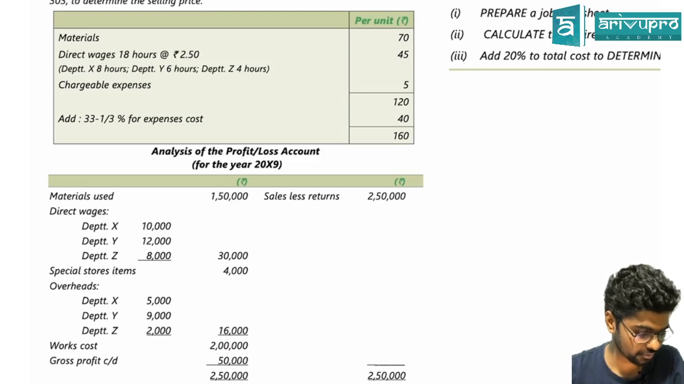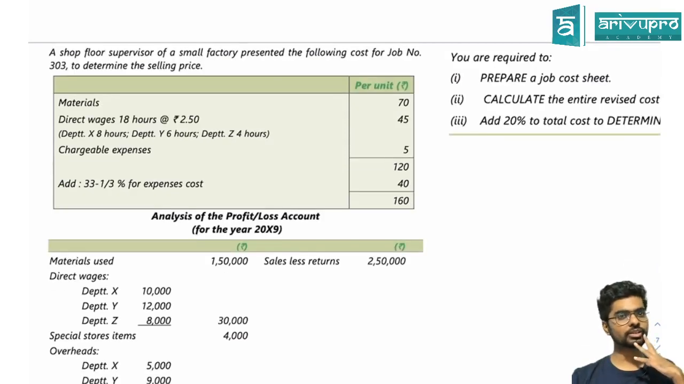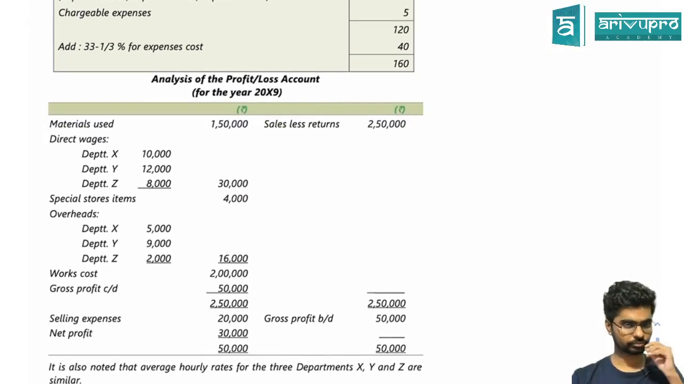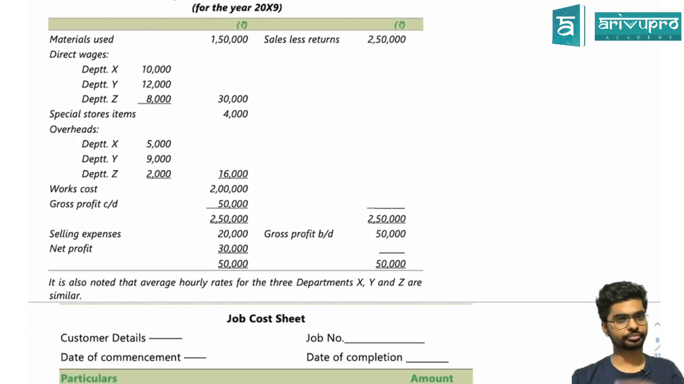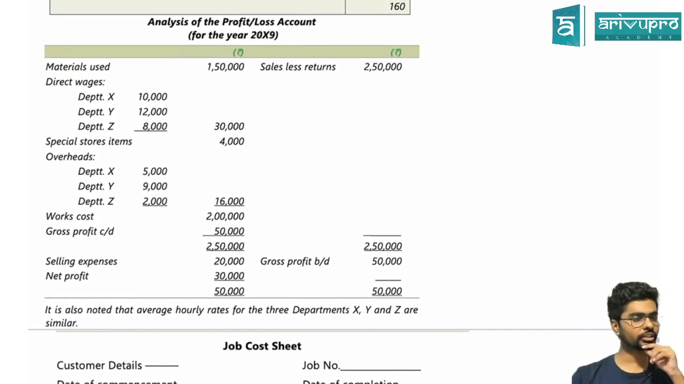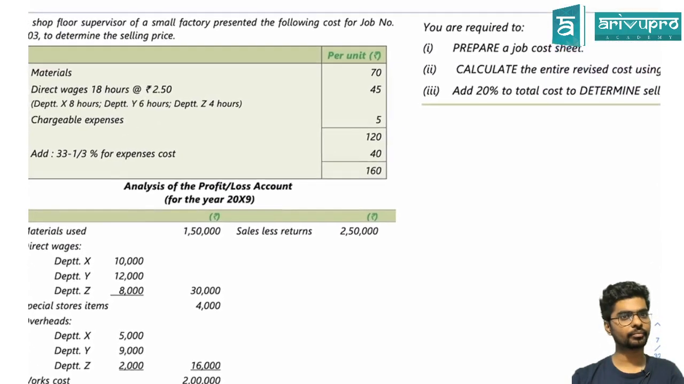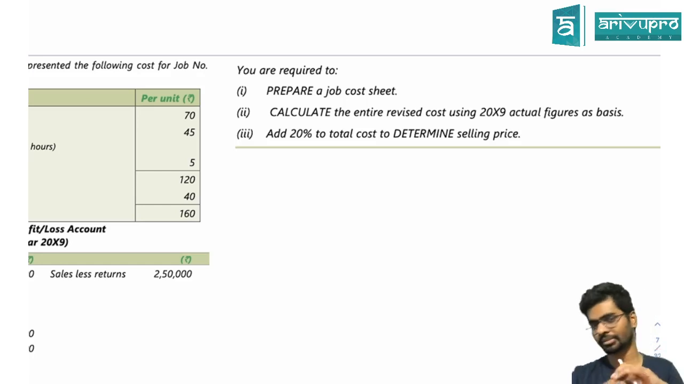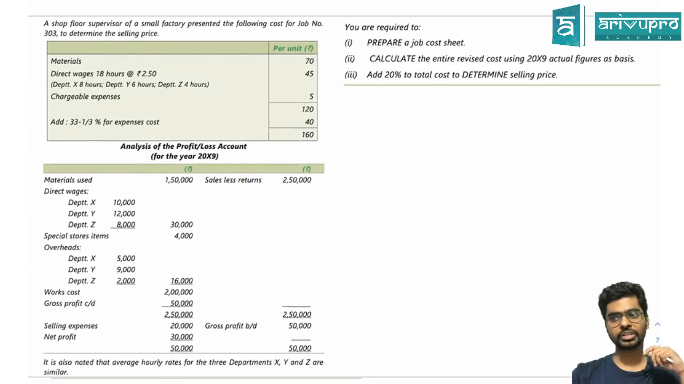Guys, see this question. A shop floor supervisor presented the following cost for the job. Direct material, and so on, and analysis of the profit and loss account. It is also noted that the average hourly rates for the three departments are similar. Prepare a cost sheet, calculate the entire revised cost using the actual figures as basis. Add 20% of the total cost to determine the selling price. Did you guys read through the question?